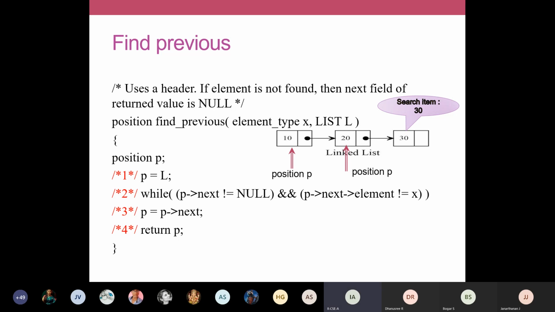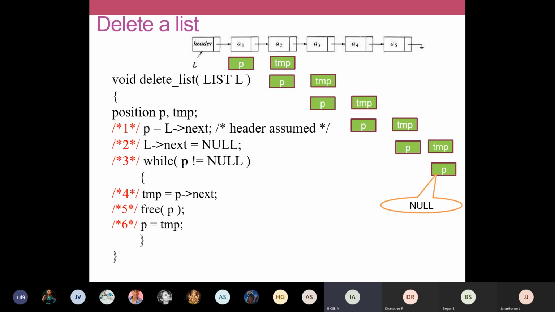So we'll see how to delete a node in your linked list. We'll see the next example of deleting a linked list. Here also we are going to do some pointer modifications. Here also we'll search an element. We have already seen a function to delete a node, is it not? This example I've taken from your textbook once again, to delete the entire list.